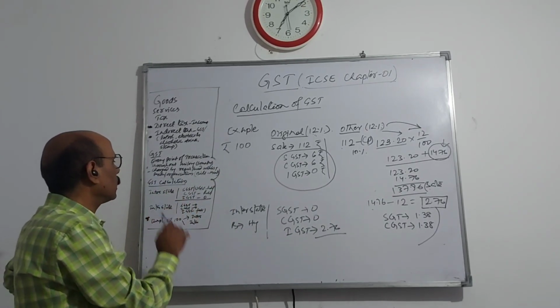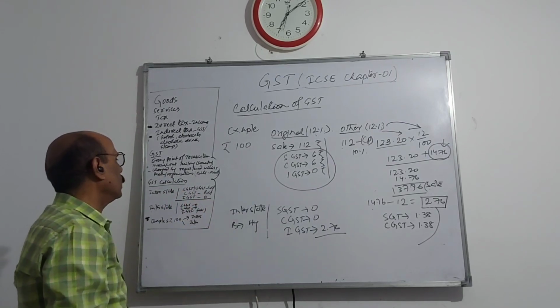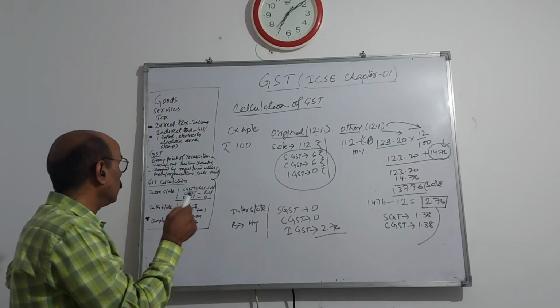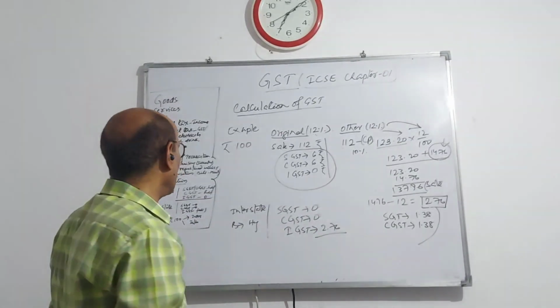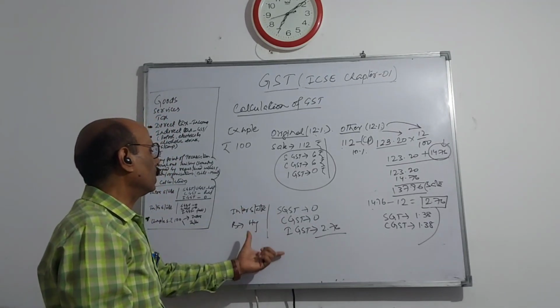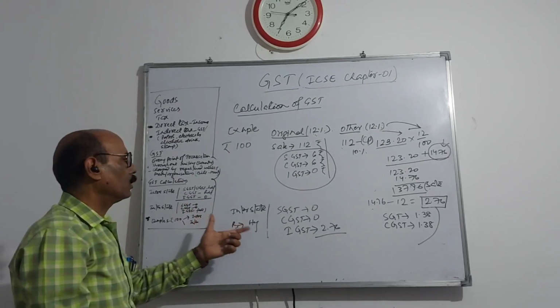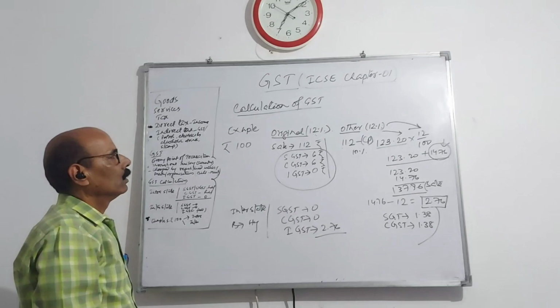If it is an intra-state transaction, then the GST is paid to the state government and central government 50-50. If it is out of state, a state to state transaction, then the total whatever rate is there goes to the central government. That is called integrated GST. This is the basic of GST.